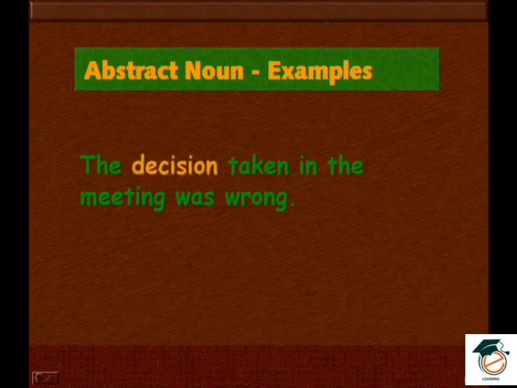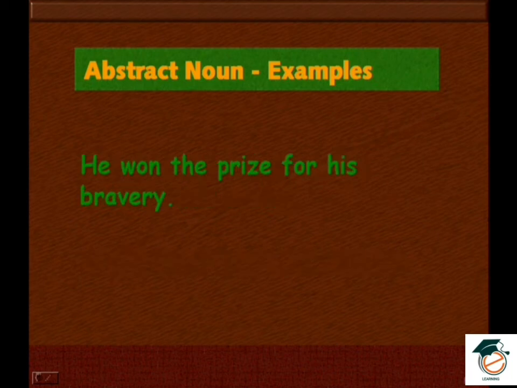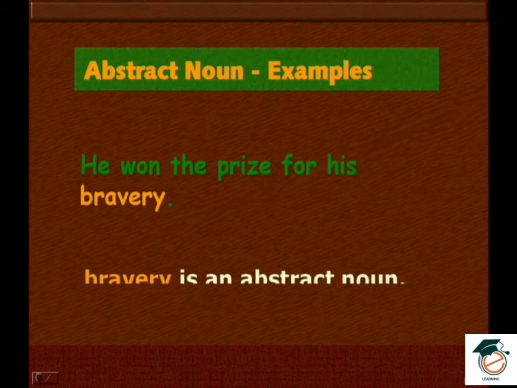Decision is an abstract noun. He won the prize for his bravery. For what did he win the prize? Bravery. So bravery is an abstract noun.